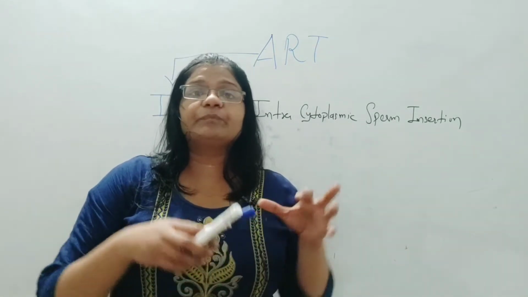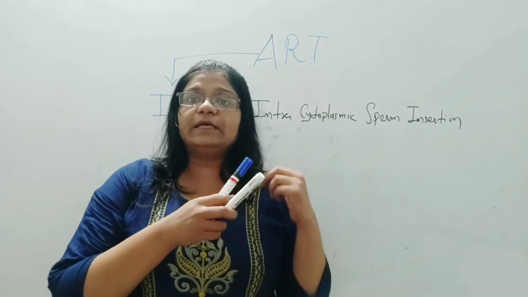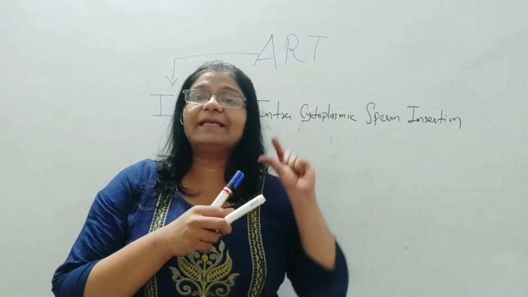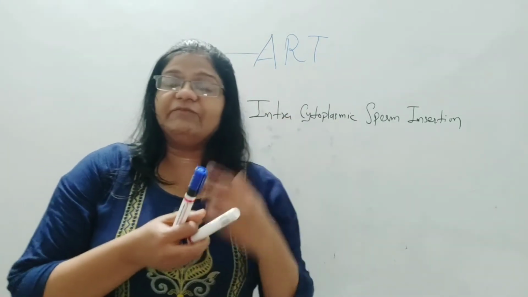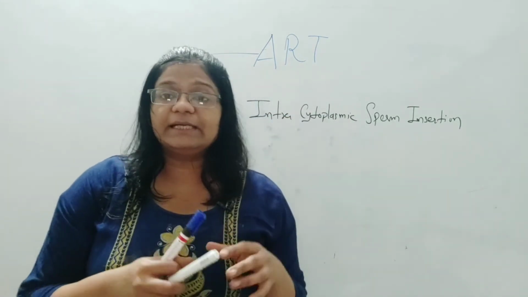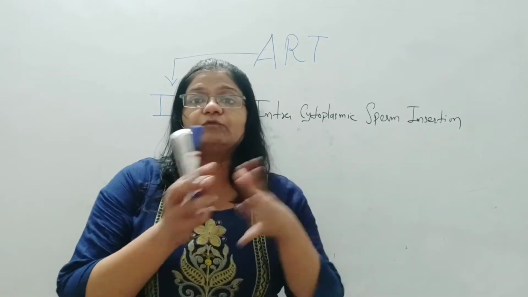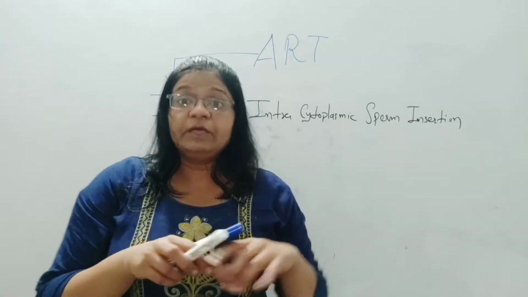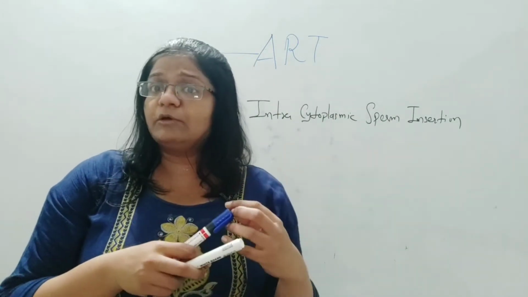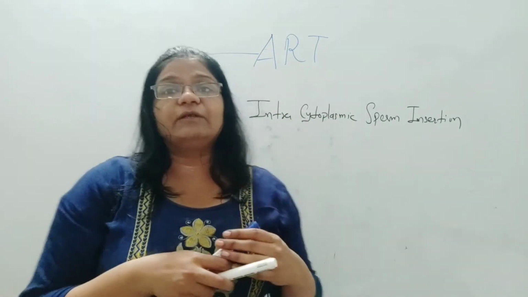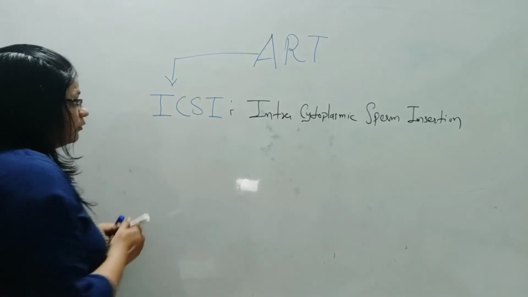In this technique, the sperm is taken from the male and directly injected into the cytoplasm of the ovum. In the IVF technique, ova and sperm are placed in a test tube, whereas here the sperm is directly injected into the cytoplasm of the ovum, so zygote formation happens right away.